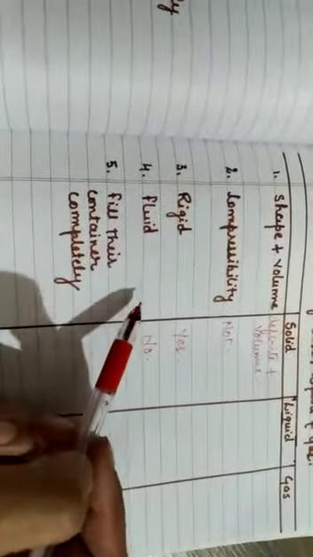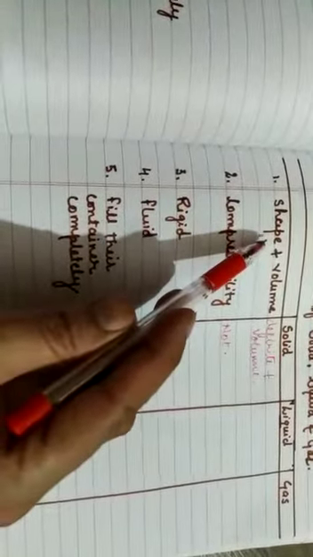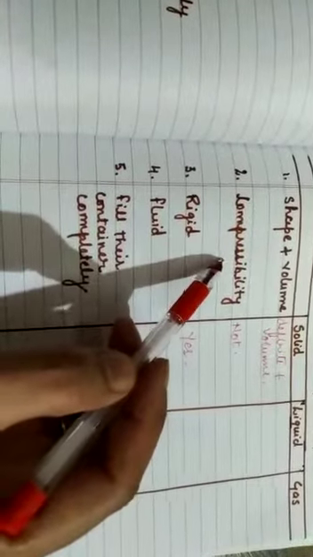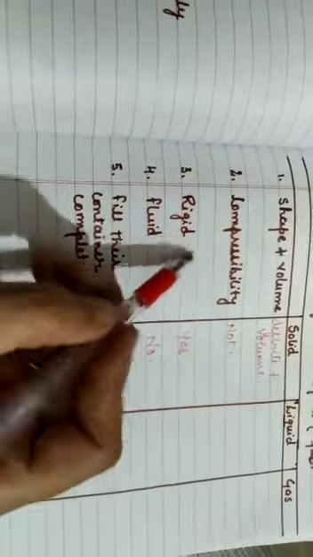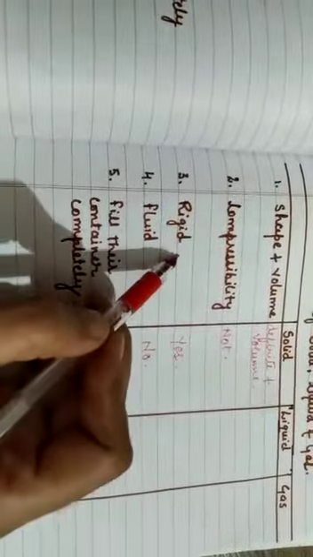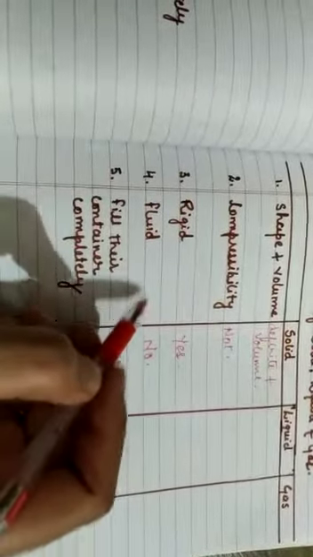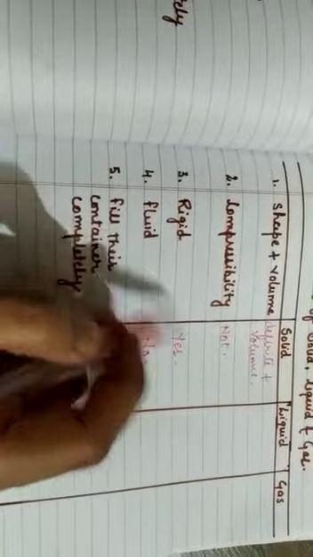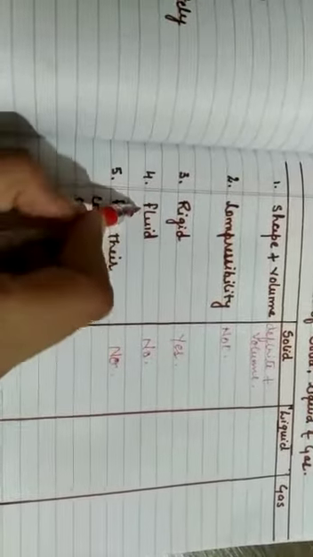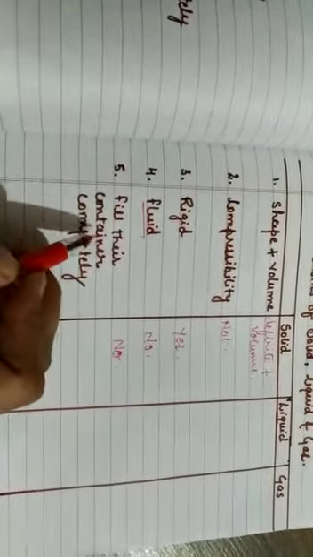So these are the properties of the solid. They have fixed shape and volume. Are they compressible? No, they are not compressible. Then rigid: yes, they are rigid because they have a fixed shape and they don't flow. Therefore, the fluidity is nil, or we can say they do not possess the property of fluidity. And the last one is fill their container completely: no, they cannot fill the container completely. So students, these are the properties of the solid.